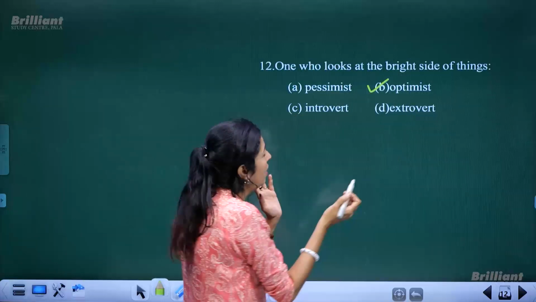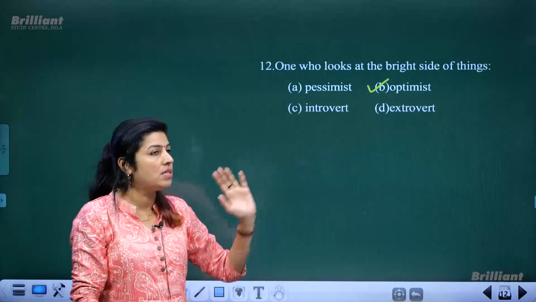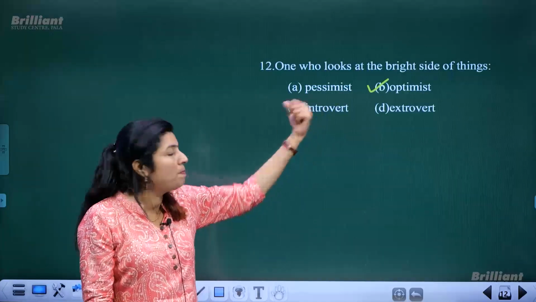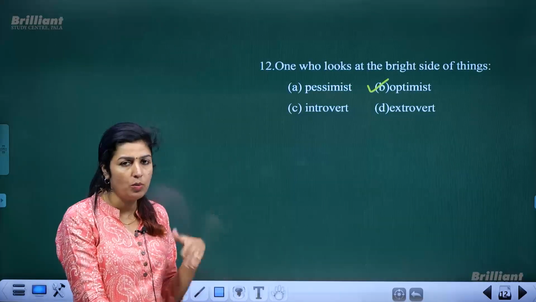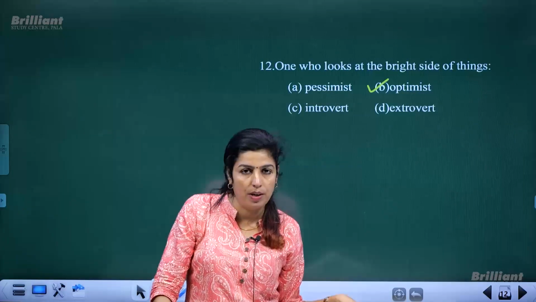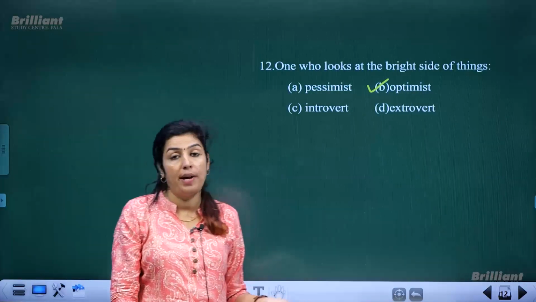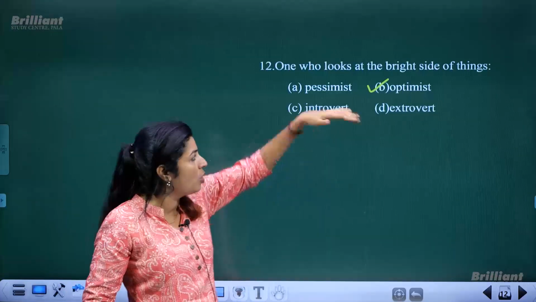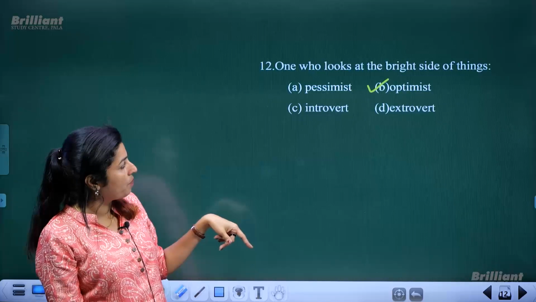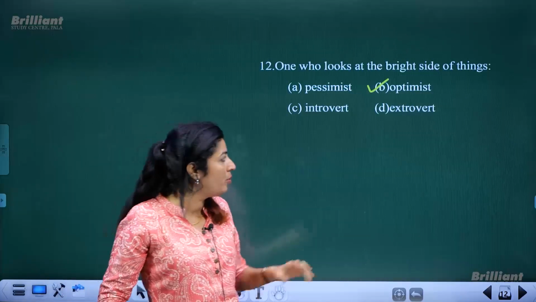Or in short, the one who looks at the brighter side of things is an optimist. And just the opposite is pessimist, the one who is always very depressed and believes that nothing is going to be right. Then what is the meaning of introvert and extrovert?